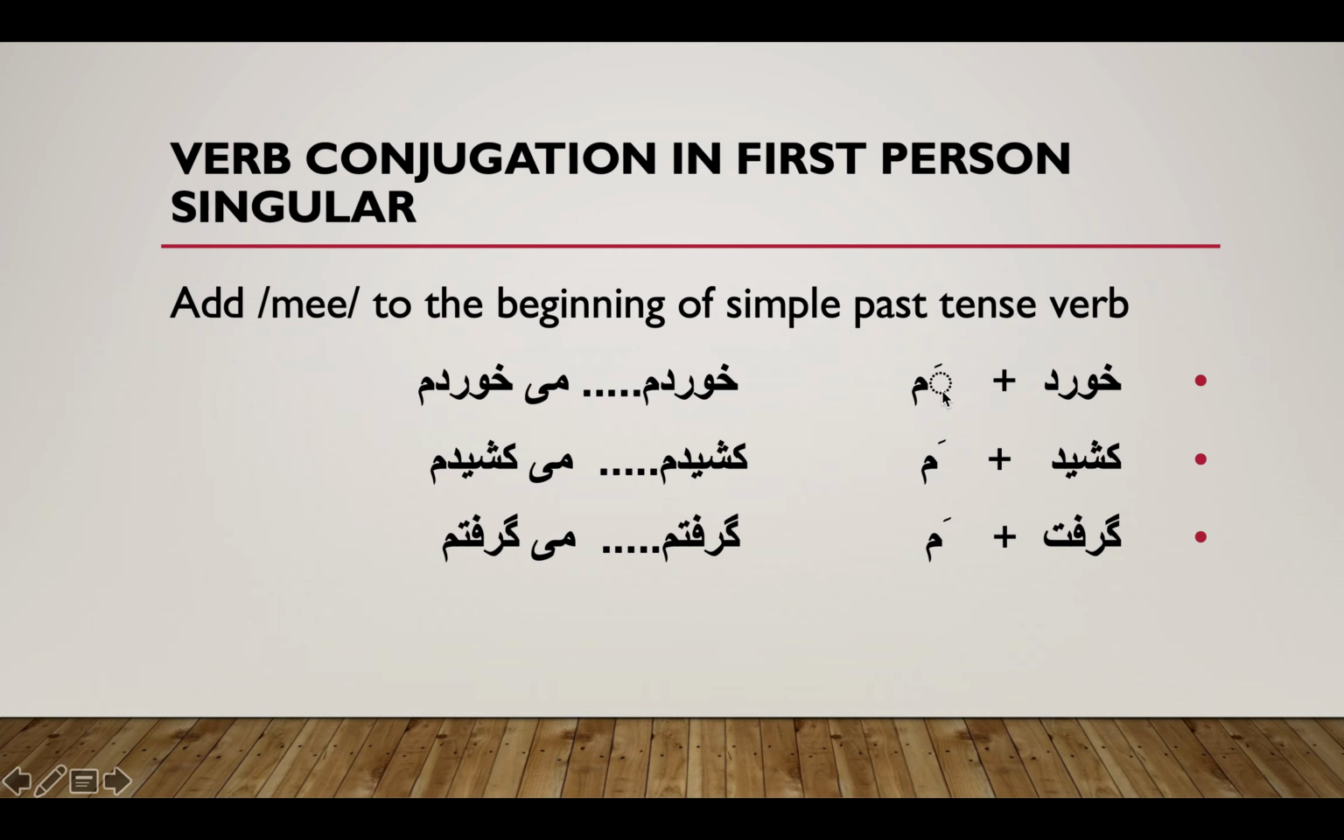Here's an example of خورد. خورد is the past stem of خوردن. I add am at the end. What I get here is past tense verb. Then I add me at the beginning, and I get past progressive tense verb. Just adding me at the beginning of a simple past tense verb makes it continuous. So me is the sign of continuation or progression.